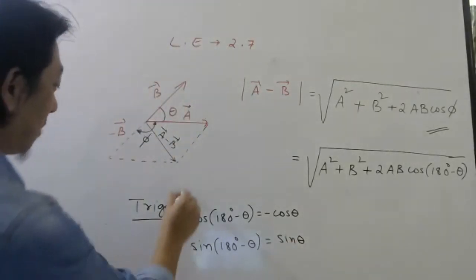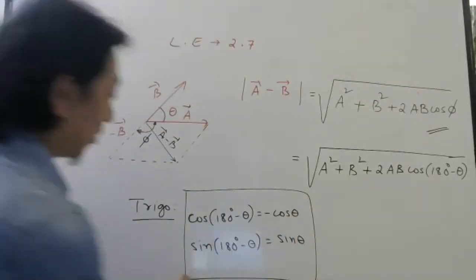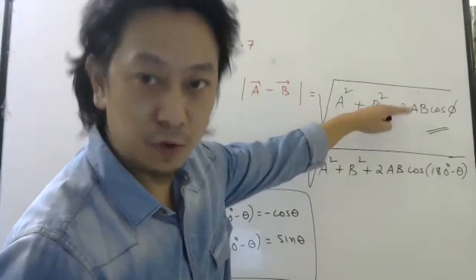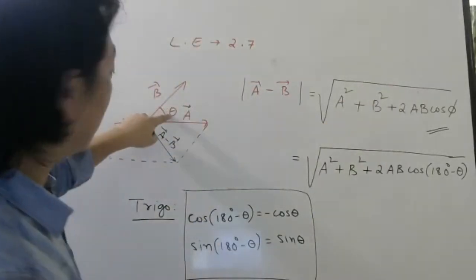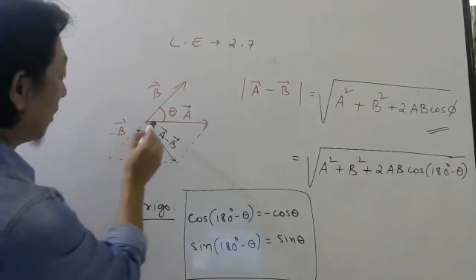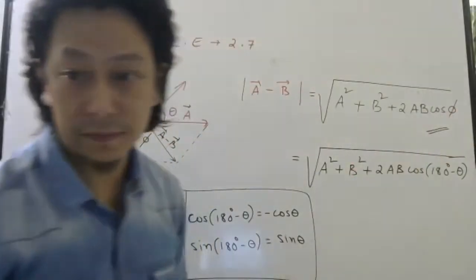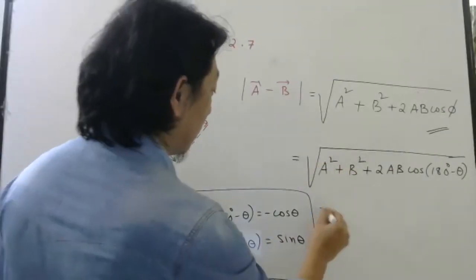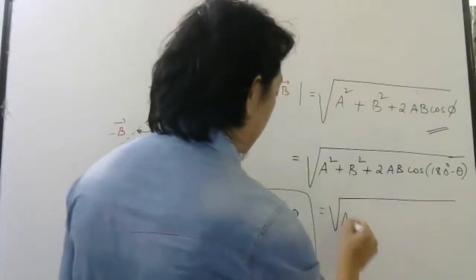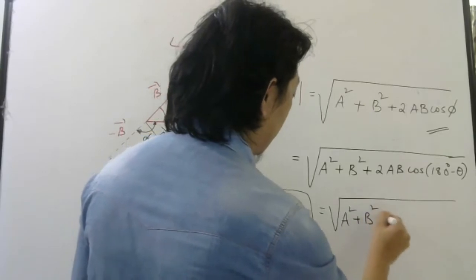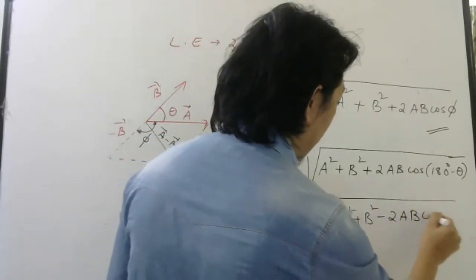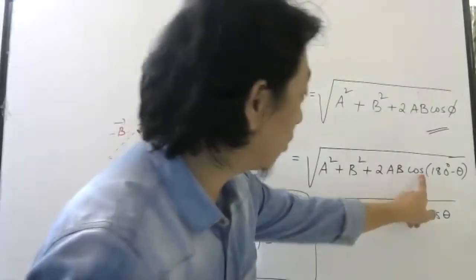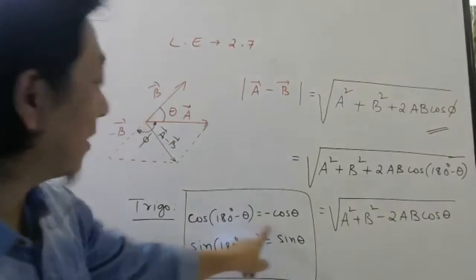So these rules you have to remember. If you don't know also, it's okay. Very soon you will come to know. That is why I told you can stop here, because in the exam they will give this angle as 60 degrees, so you can write 120 degrees here directly. If you know this formula, then you can further write root over A square plus B square minus 2AB cos theta, because cos of 180 minus theta is minus cos theta.